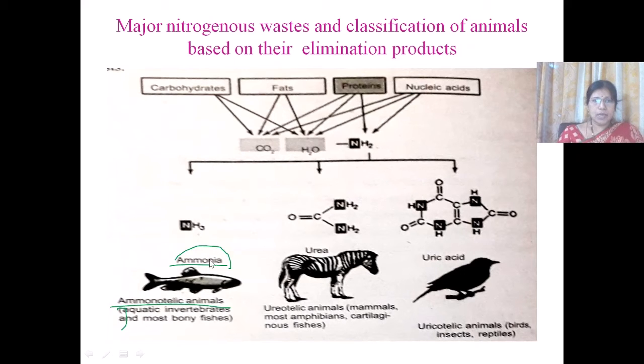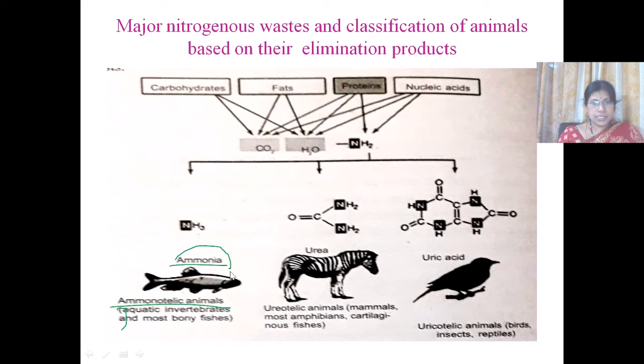To excrete ammonia, animals require 400 ml of water to excrete 1 gram of ammonia. Hence, the animals which live in water, that is aquatic animals, mostly excrete ammonia. Sponges, cnidarians, crustaceans, echinoderms, bony fishes, tadpoles, salamanders excrete ammonia.